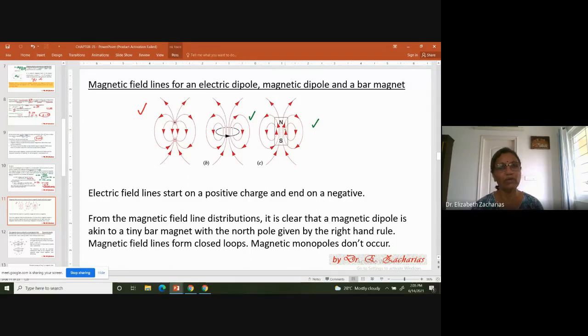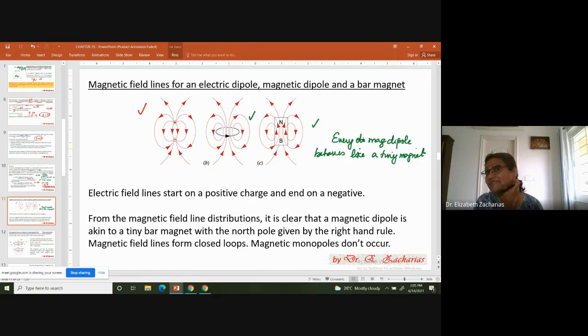So what you can now conclude is that every magnetic dipole behaves like a tiny magnet.